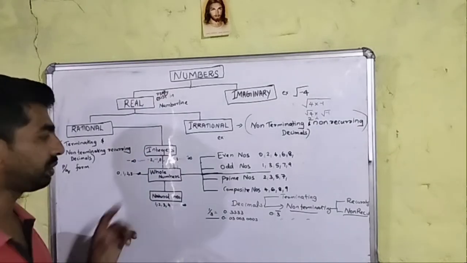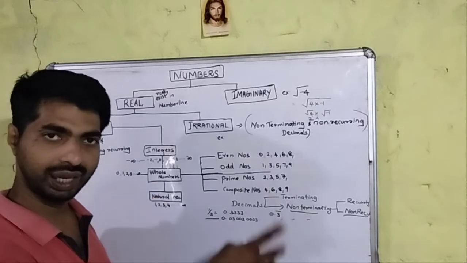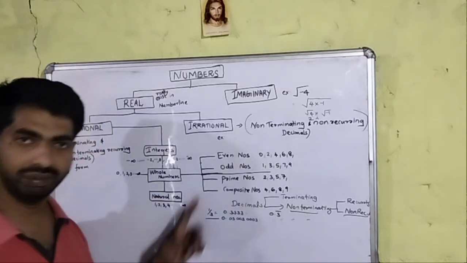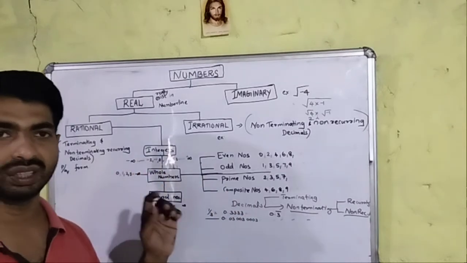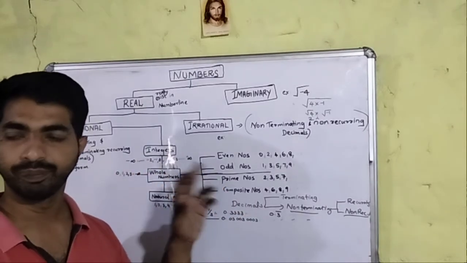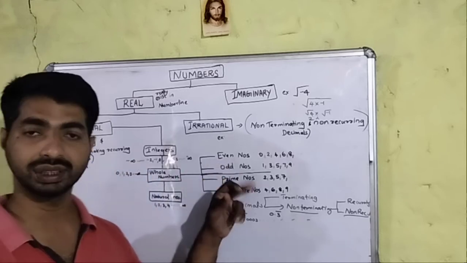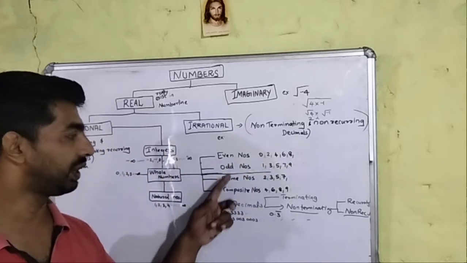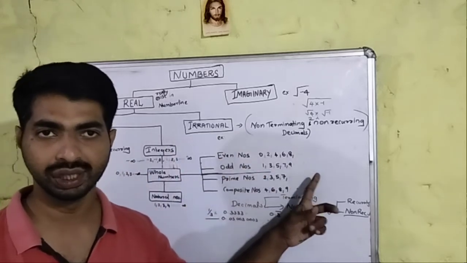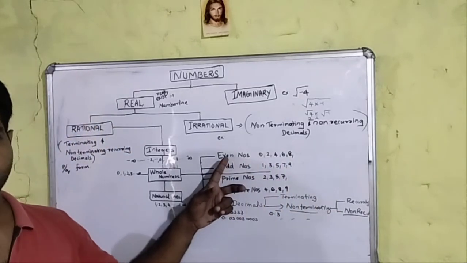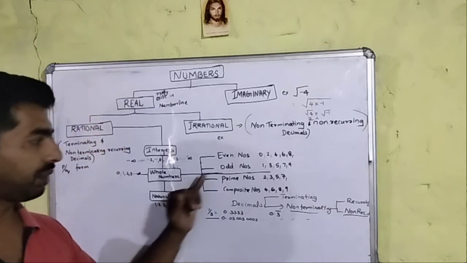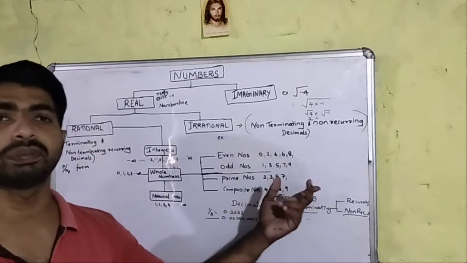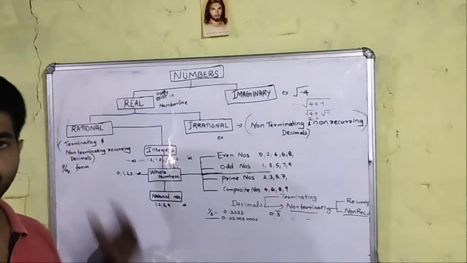And again, whole numbers are classified into even and odd. From the first standard itself we are aware of even and odd numbers. An even number is a number which is divisible by 2, and the numbers which are not divisible by 2 are odd numbers, that we all know.